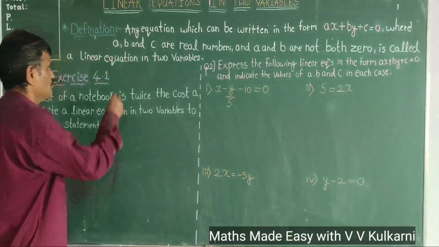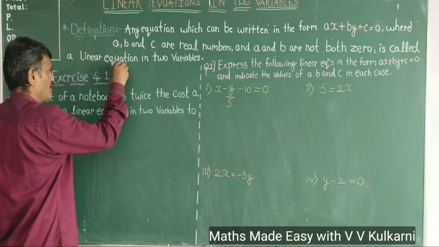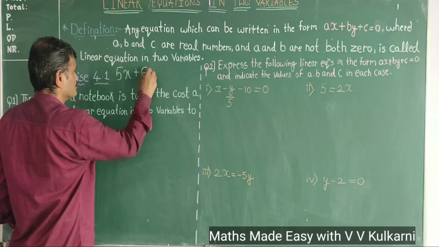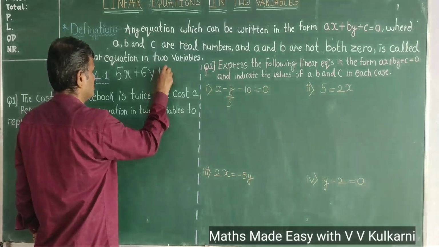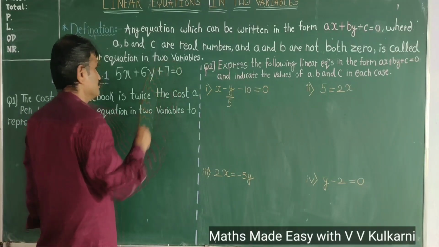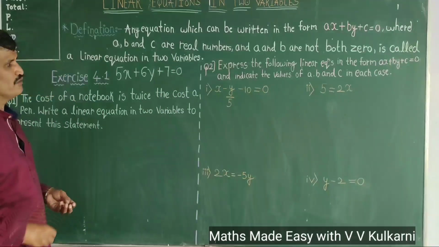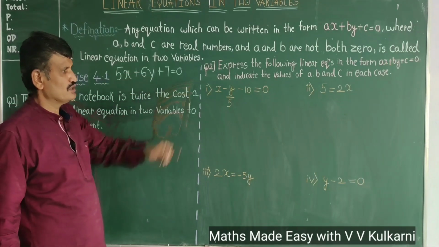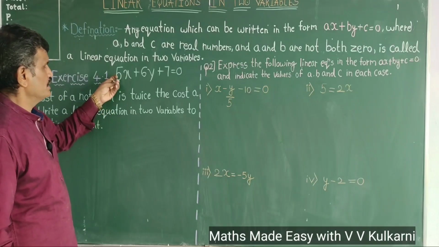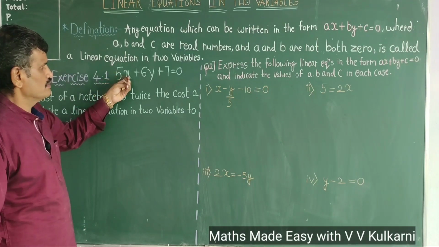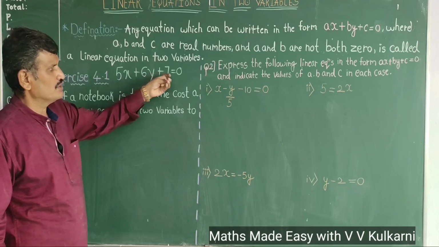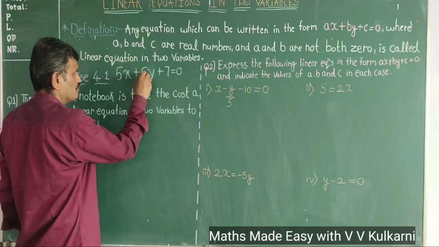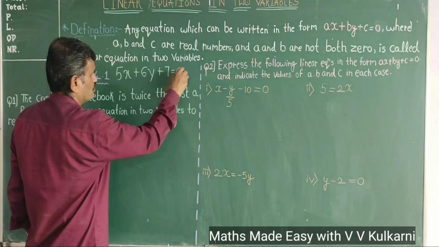See here, children, for example, if I write 5x plus 6y plus 7 equal to 0. Is it a linear equation in two variables? Yes. The answer is yes. Sir, what is the reason? Because it is written in the form of 5x plus 6y plus 7 equal to 0. That means we can write it as ax plus by plus c equal to 0.